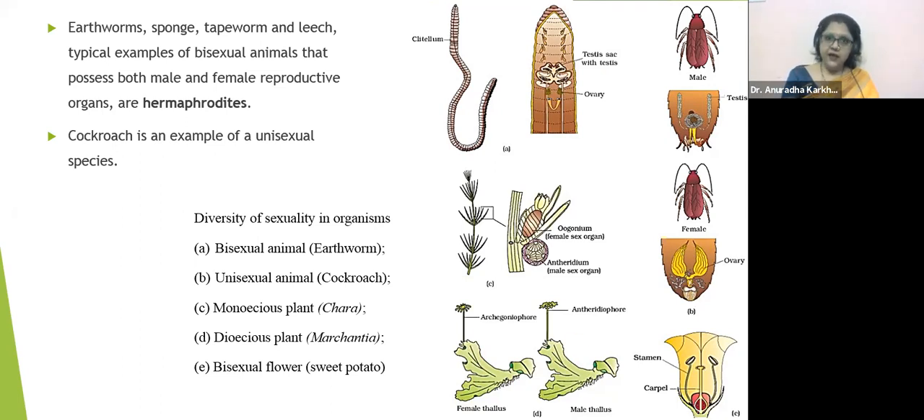All these diagrams along with the names have been given in your NCERT textbook, so you ought to remember them and learn them very nicely. Questions are going to come from this area continuously in all your examinations. Okay? Got it? Well, so that's about the monoecious dioecious condition.